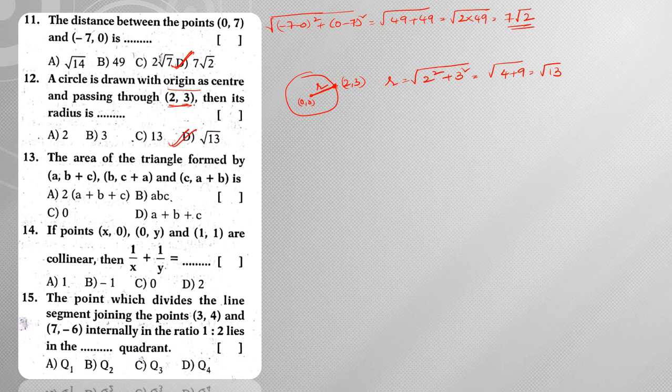Next, the area of the triangle formed by a comma b plus c, b comma c plus a, and c comma a plus b. Now whenever you want to find out the area of a triangle when 3 vertices are given, simply follow this formula.